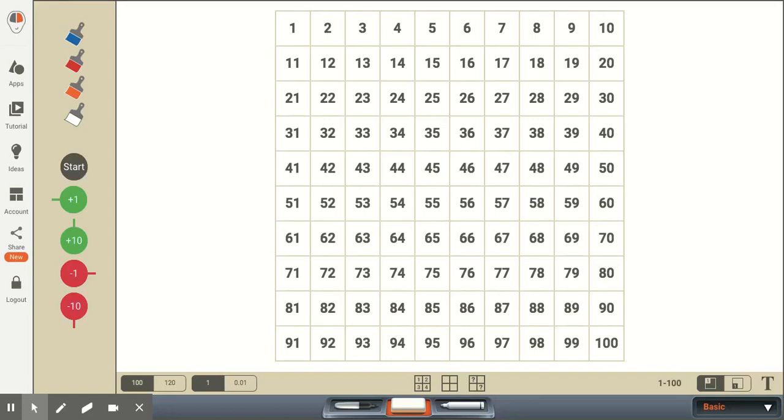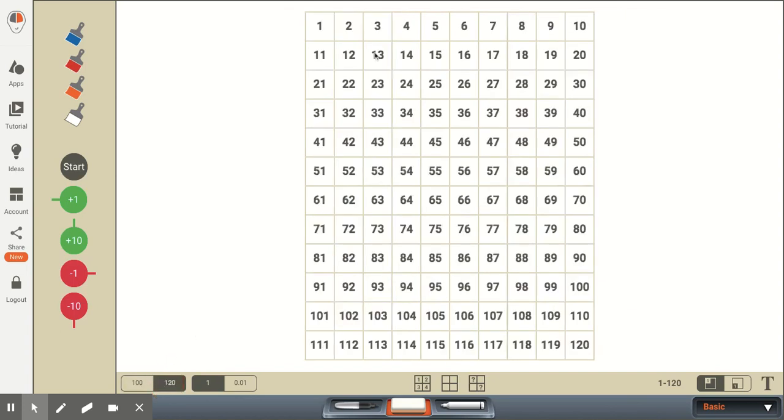So one of the goals of this standard is to have first graders be able to count to 120. What we have here is a traditional number grid. This particular number grid goes from 1 to 100. What you can do on these number grids, especially if you're going to be making it, is start it at 0 or start it at 1. And my suggestion would be that you can extend this so that it would go all the way to 120.